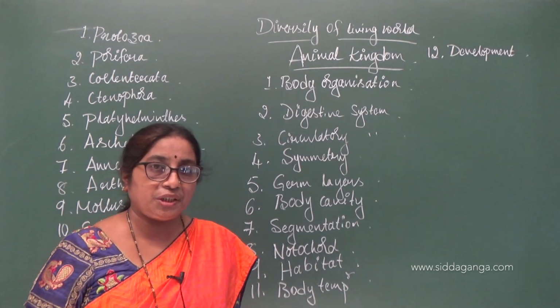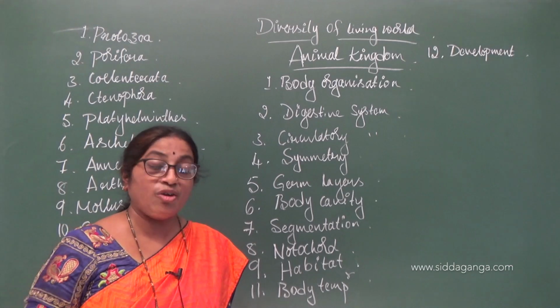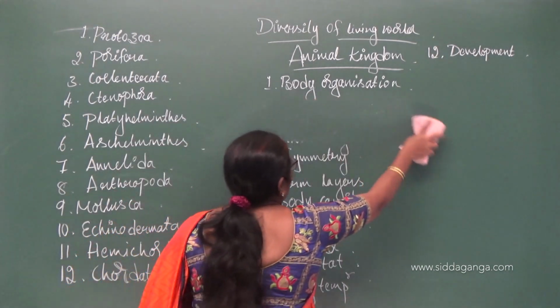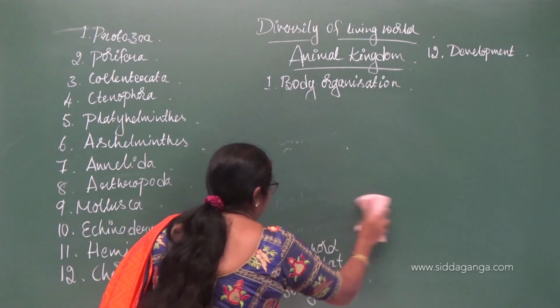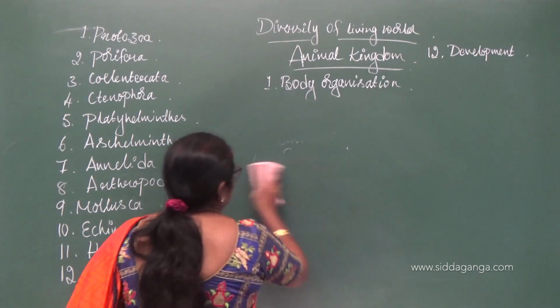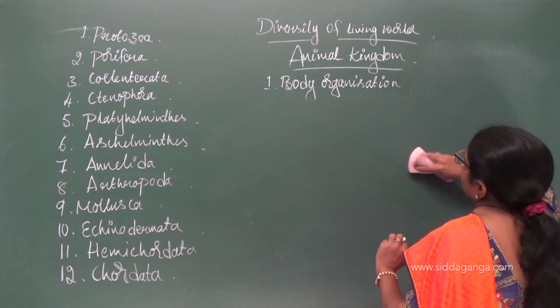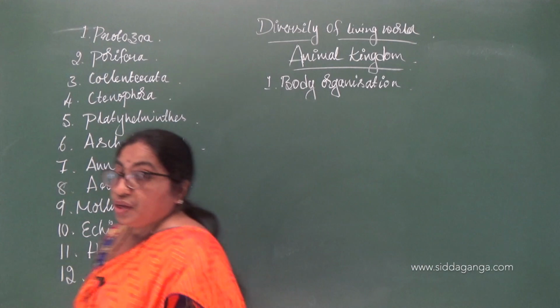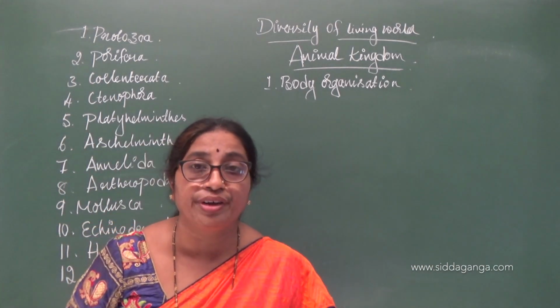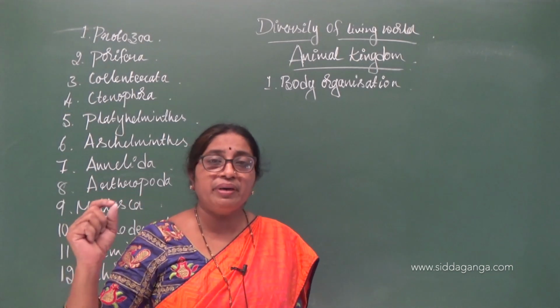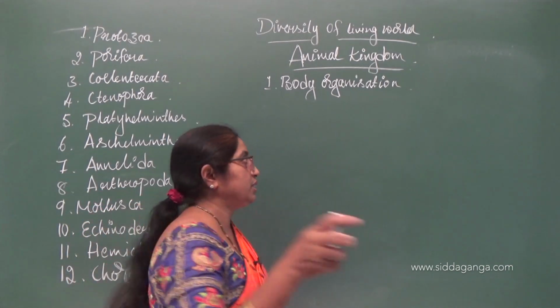Body organization, the cellular organization in the body. You might be knowing the hierarchy of organization. The basic fundamental unit of an organism is the cell.